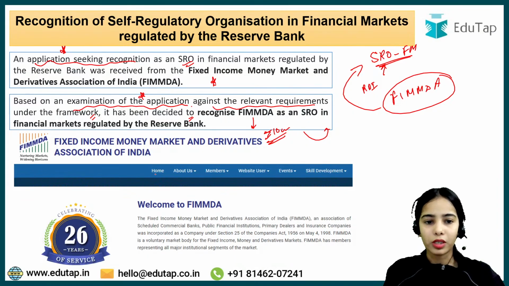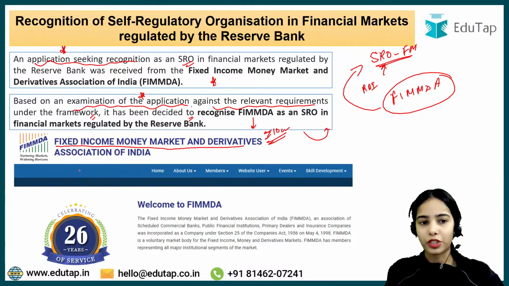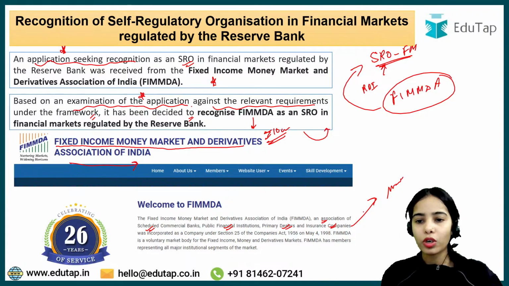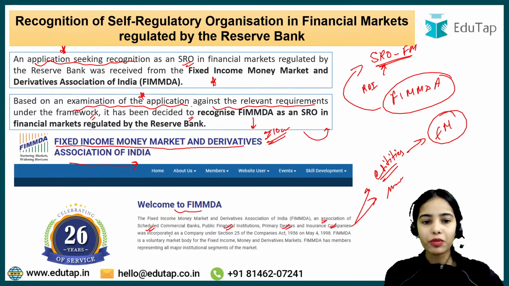So who is FIMMDA? We have understood that FIMMDA is the Fixed Income Money Market and Derivatives Association of India. This is an association of scheduled commercial banks, public financial institutions, primary dealers, and insurance companies. All of these are entities that are present in the financial markets. Now FIMMDA was incorporated as a company under section 25 of the Companies Act 1956 on May 4, 1998.